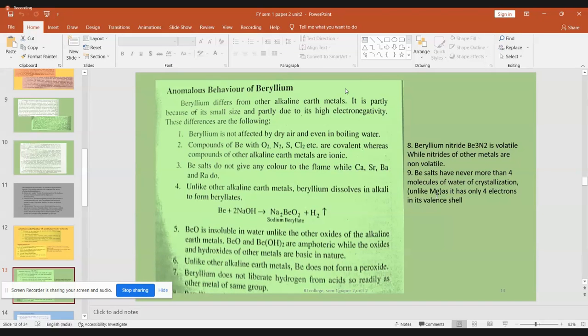Okay. Is it clear for you, students? Yes, ma'am. So these points have to be kept by heart by you all, so that when any question comes, you should be able to write. There is no other option.